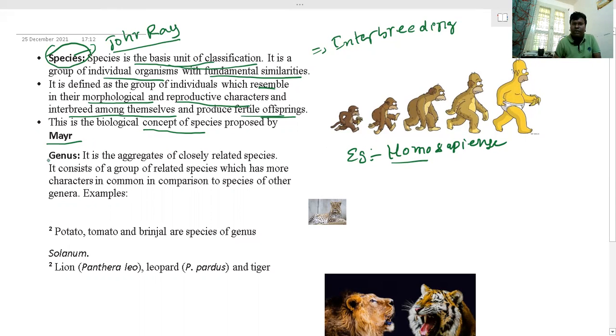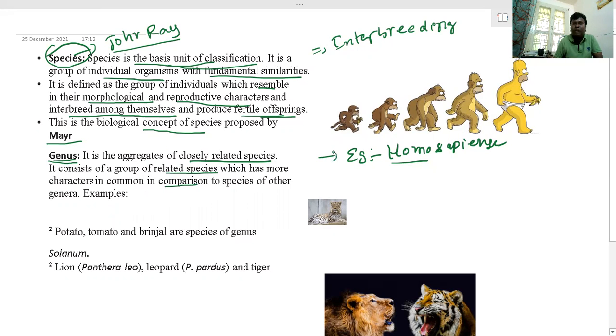Now let us see how to define genus: it aggregates closely related species. If there is a close relation between species, they can be included in a genus. Genus means a group of closely related species with more characters in common.